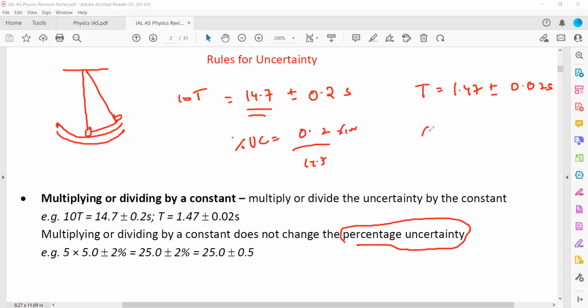When you solve both of them, we'll get the same percentage. So percentage uncertainty does not change. The only things which change are the uncertainty and the value which we record.